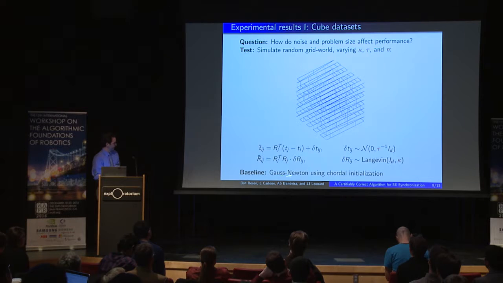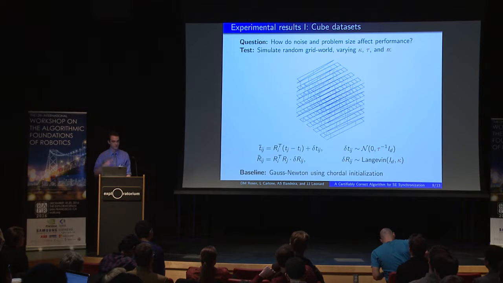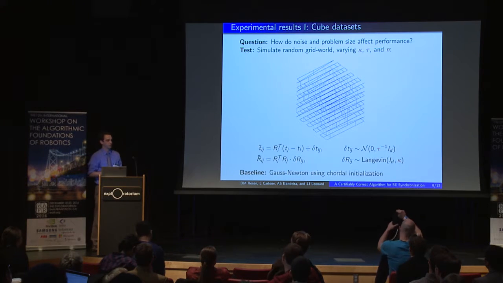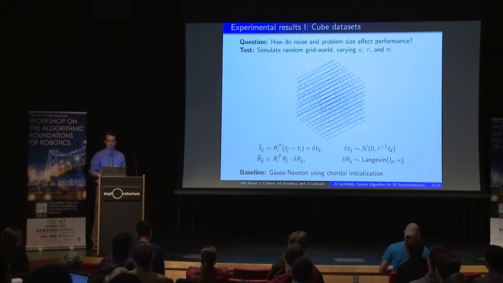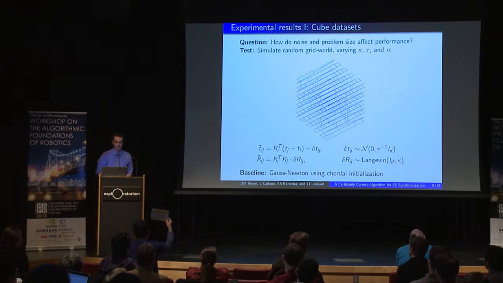We're going to compare this, as a baseline, to the Gauss-Newton technique using the so-called chordal initialization, which is basically the current state of the art. Pretty much all current state of the art techniques for pose-graph SLAM are based upon some variation of this underlying optimization technique.